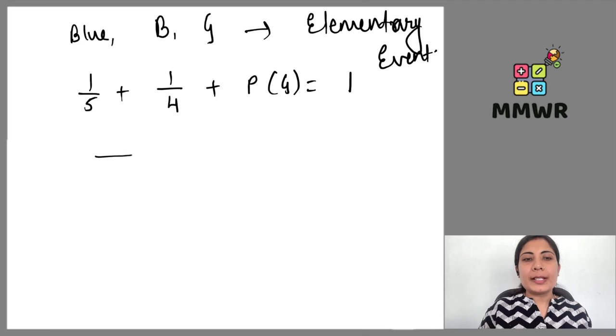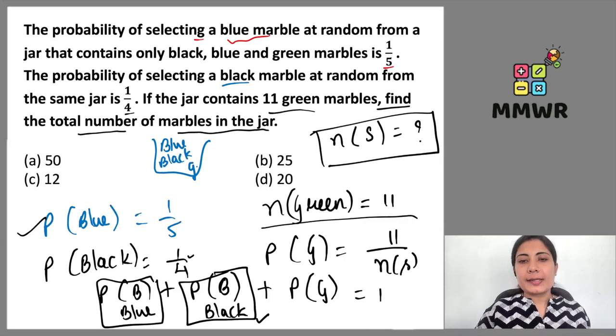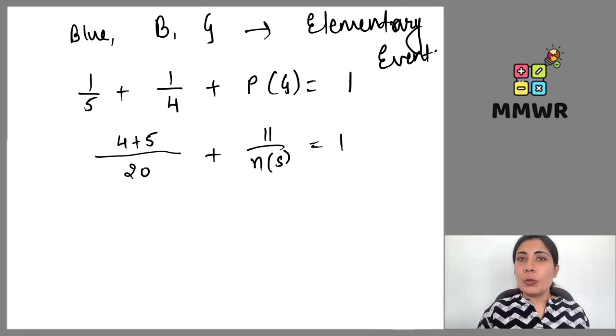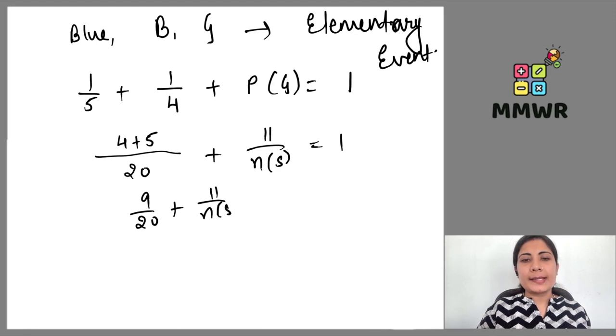Now let's simplify this. This gives me 20 as the LCM and 4 plus 5 in the numerator, plus probability of green marble is 11 upon total number of marble. That means 11 upon n of s, which is missing here, equivalent to 1. Let's simplify this. This is 9 upon 20 plus 11 upon n of s equals 1. If we have to get the value of n of s, we have to make it alone.